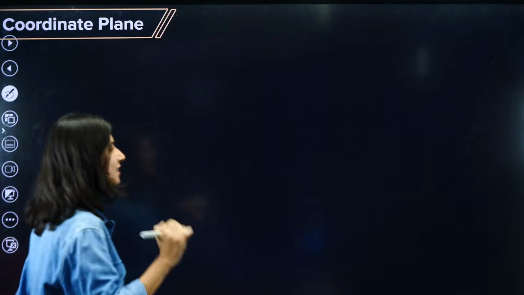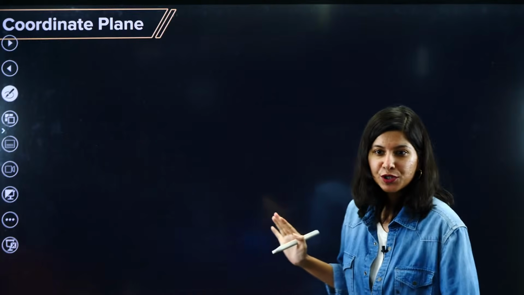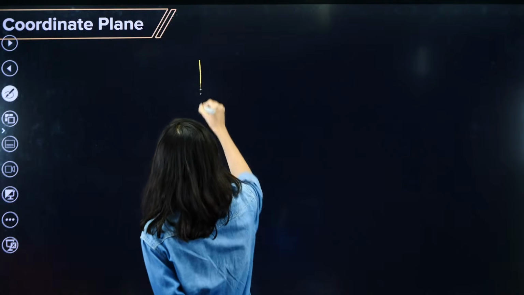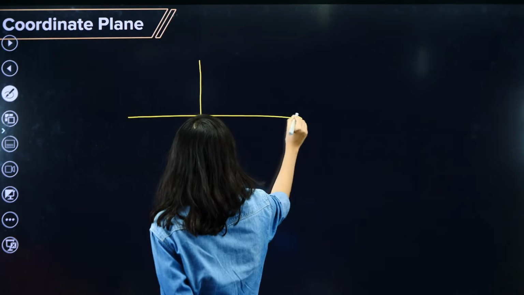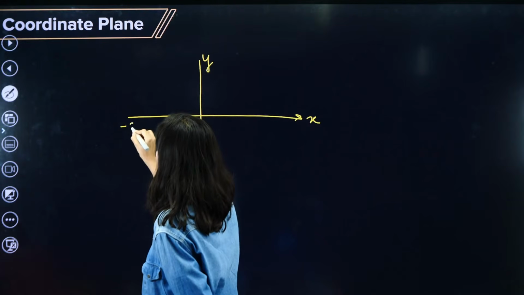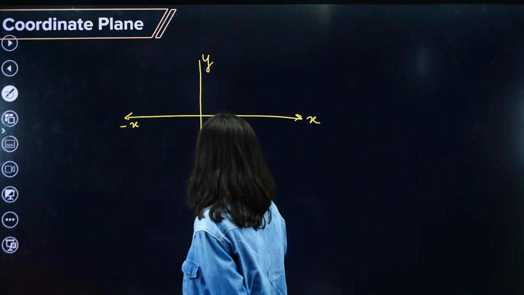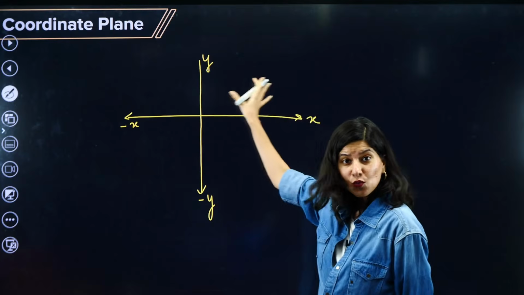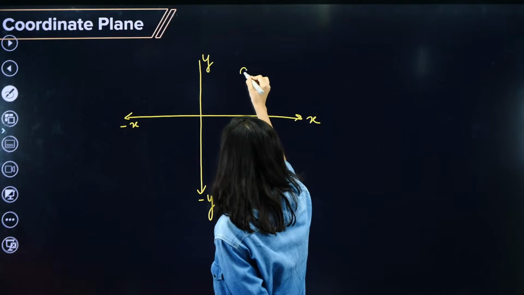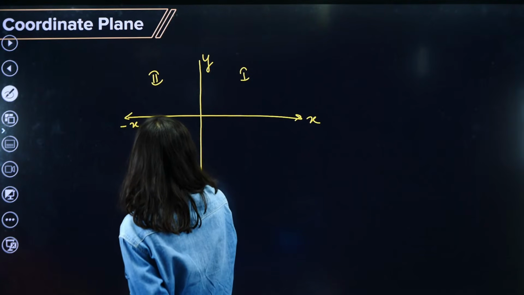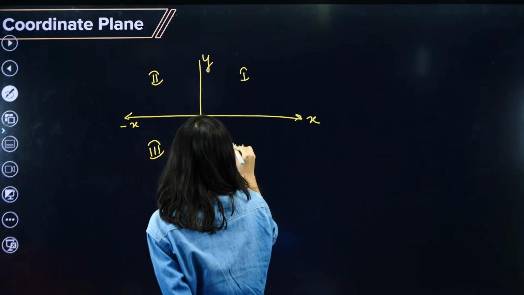Now let's come back to this particular portion. Coordinate plane. You know coordinate plane, right? This is your x-axis, this is your y-axis, this is your minus x-axis, this is your minus y-axis. This is your first quadrant, this is your second quadrant, this is your third quadrant, this is your fourth quadrant.